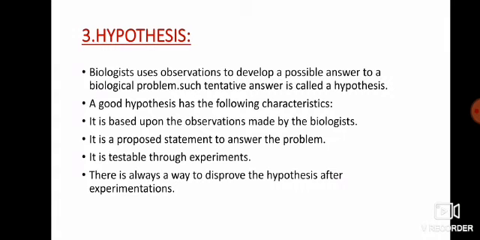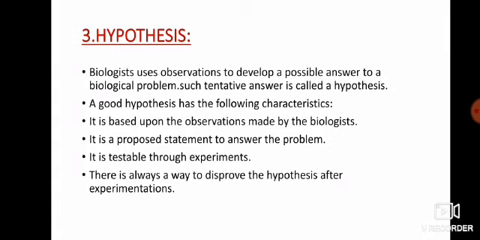of a hypothesis. So first one, it is based on the observation made by the biologist. Means if biologists observe something, then they will make a hypothesis. So a hypothesis is based on the observation made by the biologist, and it is a proposed statement to answer a problem. Means they will give a proposed statement. So it is a proposed statement to answer the problem, and it is testable through experiment.